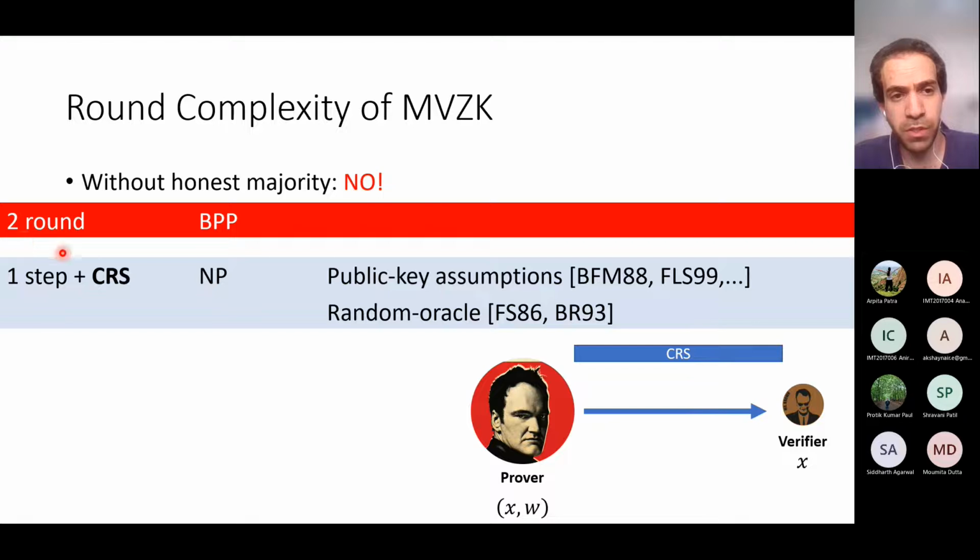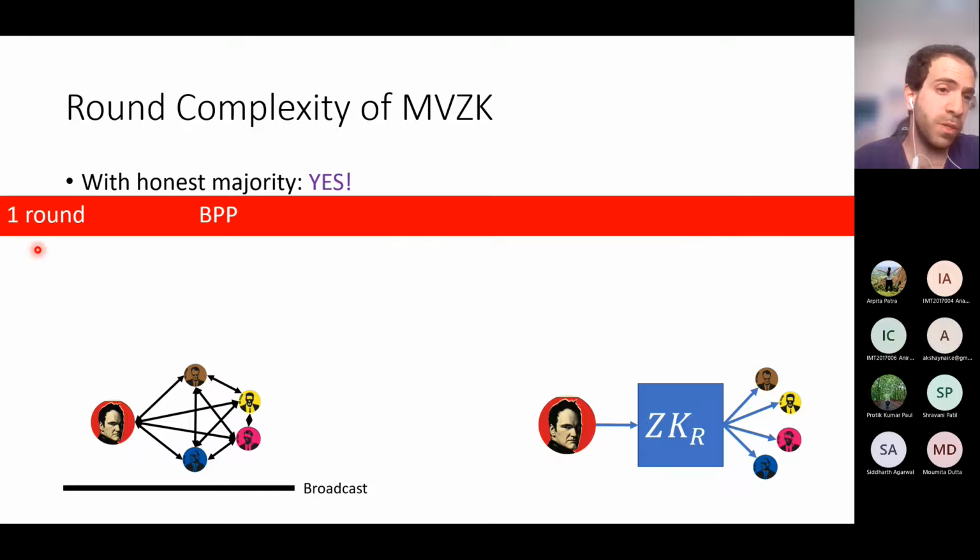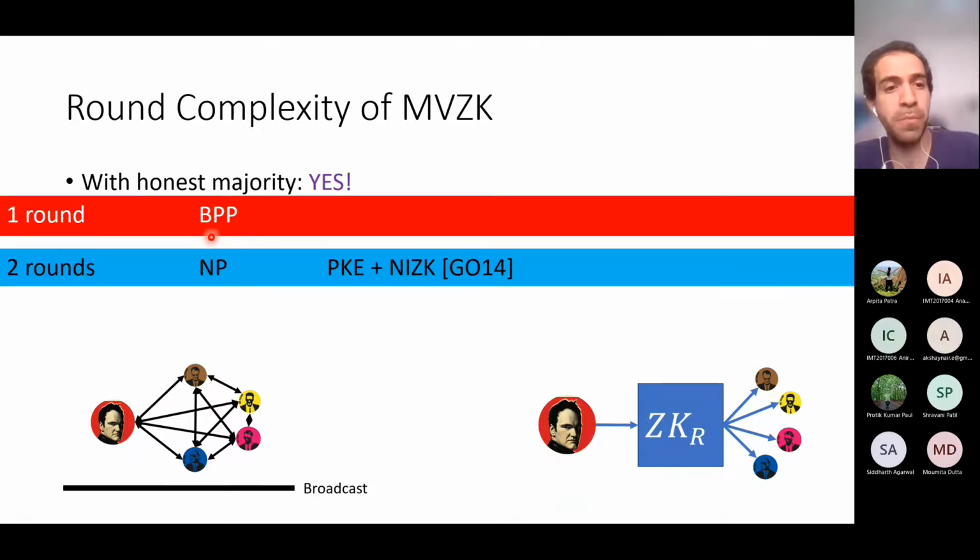In the plain model, you can show that there is no 2-round MVZK protocol for NP, assuming that BPP is not equal to NP. So since we cannot have MVZK in 2 rounds without honest majority, we move to honest majority, and it turns out that if you have an honest majority, then you can obtain an MVZK protocol in 2 rounds. So again, it is not hard to see that a 1-round protocol exists only for BPP, but now you can obtain a 2-round protocol for all of NP.